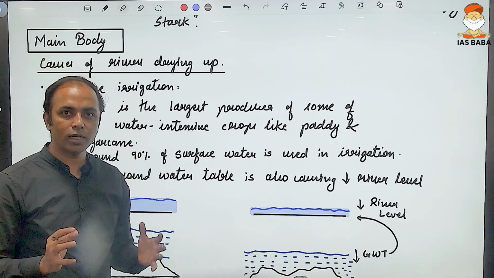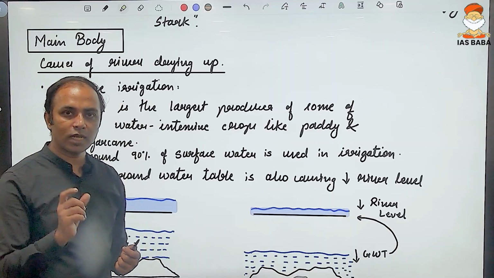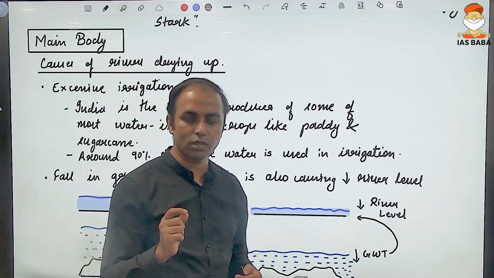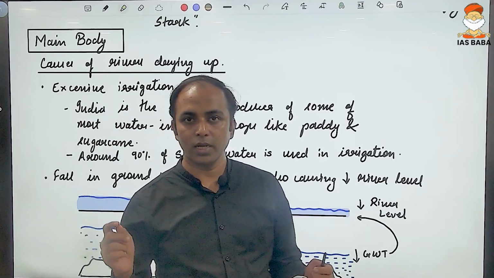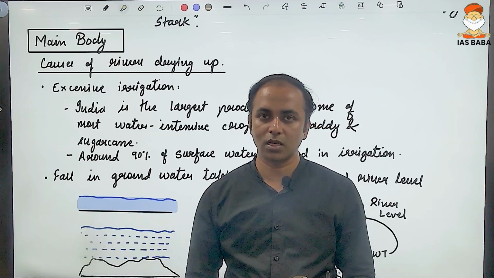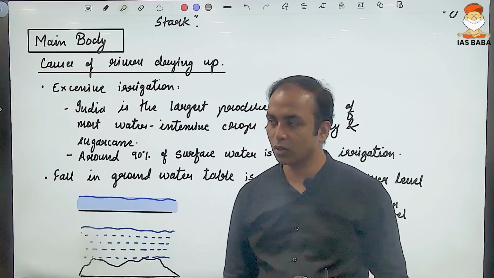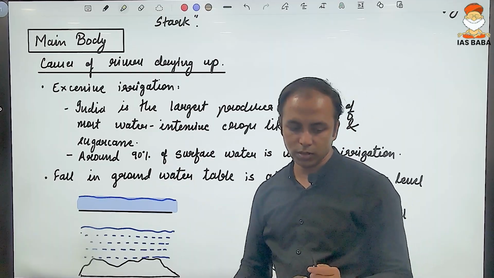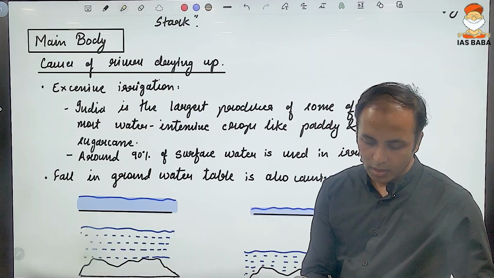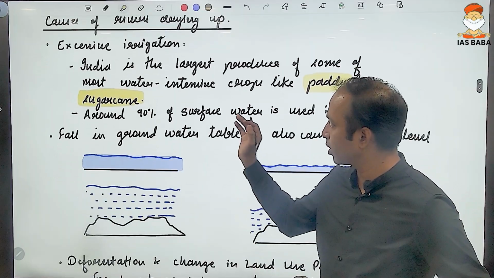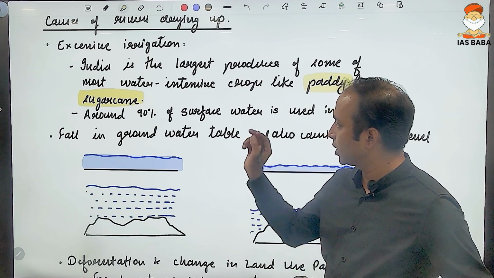These need an excess amount of irrigation, which can be done from surface water, that is from lakes, ponds, rivers, or from groundwater in the form of tube wells or wells. So excessive irrigation, especially of water intensive crops, is increasing the demand for surface water as well as groundwater, thereby reducing the water in the rivers.